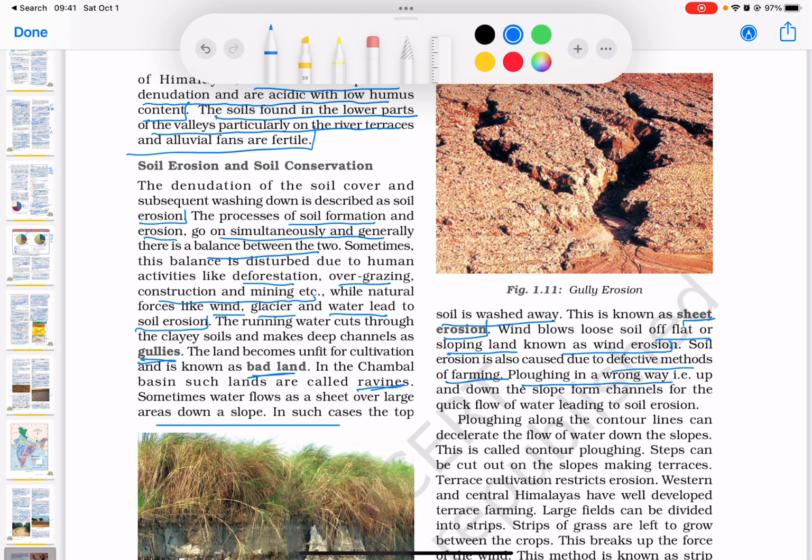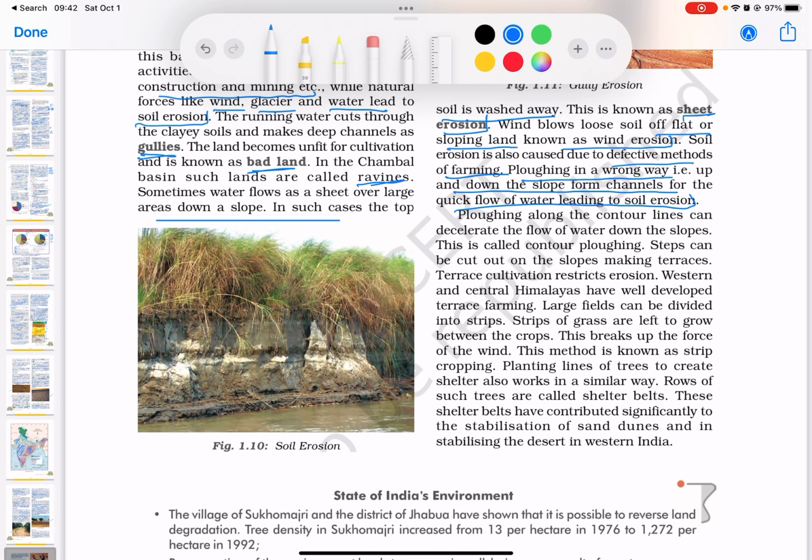Plowing in a wrong way, that is up and down the slope, forms channels for the quick flow of water, leading to soil erosion. Plowing along the contour lines can decelerate the flow of water down the slopes. This is called contour plowing. Steps can be cut out on the slopes, making terraces. Terrace cultivation restricts erosion. This is why you will find many sloping regions in India where you have terrace cultivation. Western and central Himalayas have well developed terrace farming.